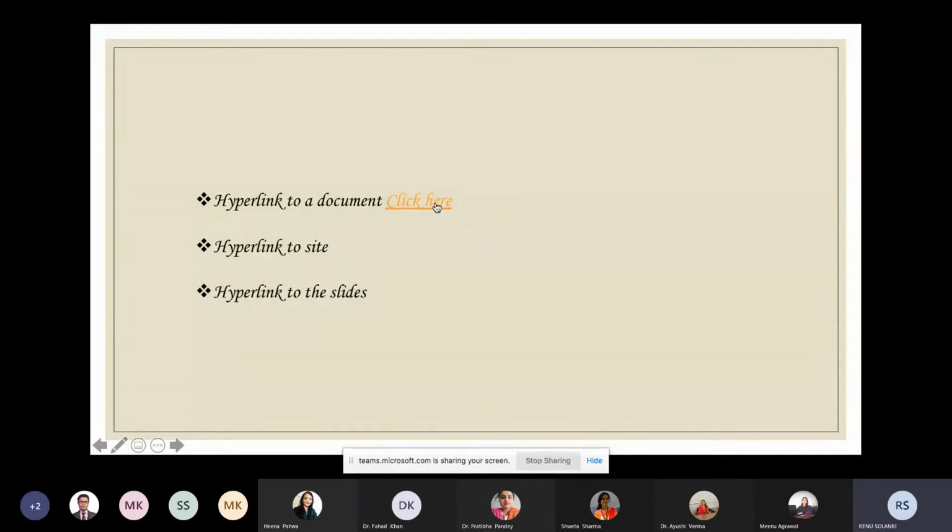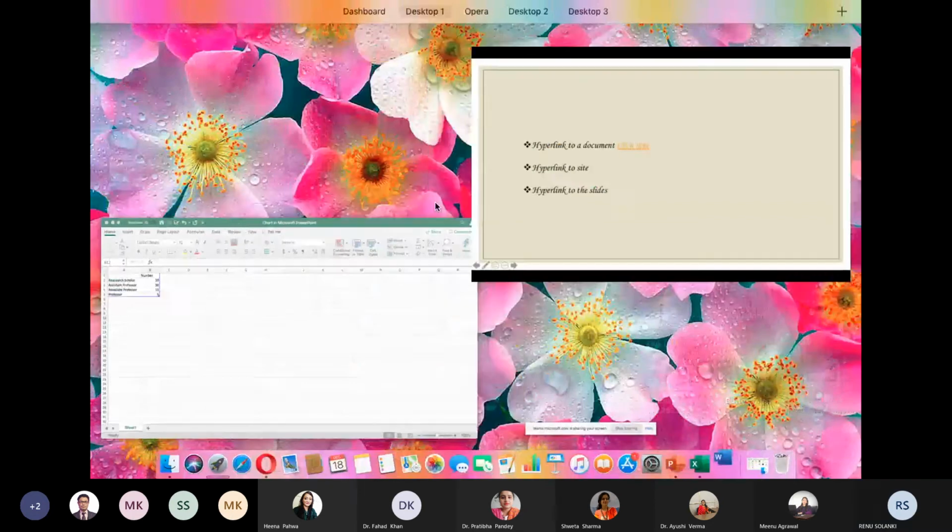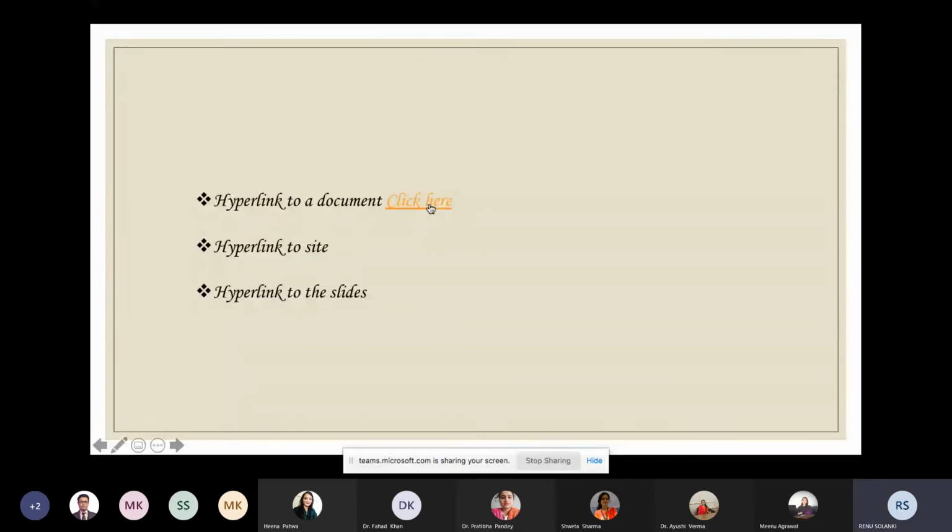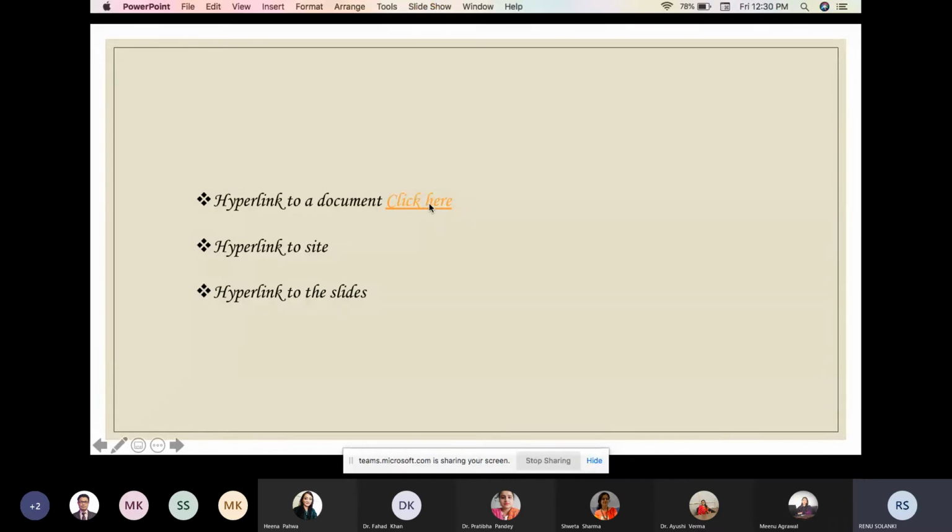If I click here, then the Word document will open simultaneously. It is opening the Word document. And one important advantage of using this hyperlink is, suppose we have a meeting about a document and there are suggestions from the different members of the meeting. So we can edit the document there itself during the presentation.